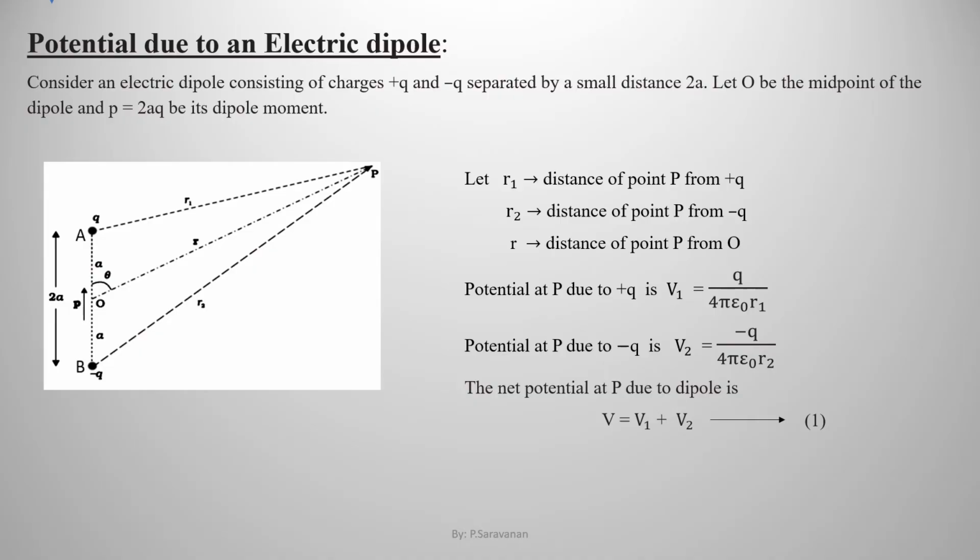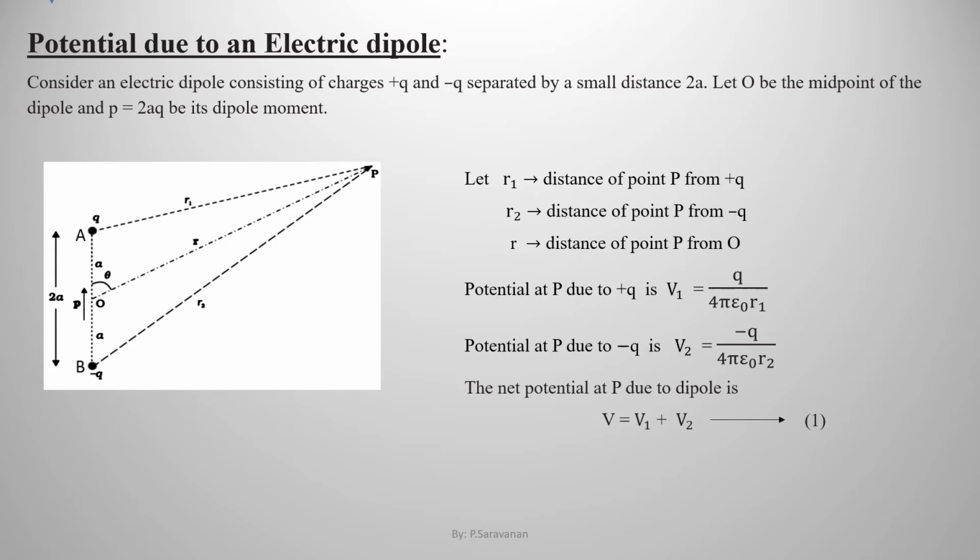Let us now derive an expression for the potential at a point due to an electric dipole. First, let us understand the picture. The diagram consists of an electric dipole made up of charges minus Q and plus Q separated by distance 2a. The midpoint of the dipole, namely O, is at a distance small r from the point P. This line OP makes an angle theta with respect to the axis of the dipole.